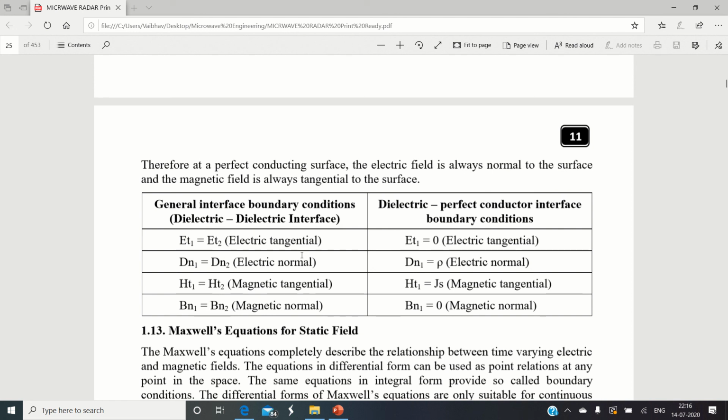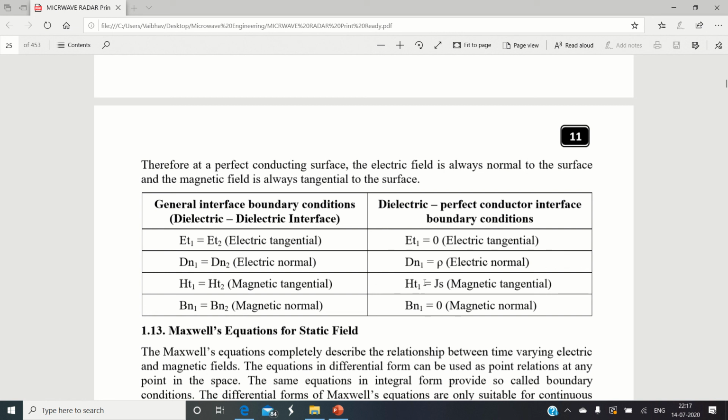Now, when I replace the second medium with a perfect conductor, that means the first medium is a dielectric and the second medium is a pure conductor, at that time the equations of boundary condition get modified, and these are given over here. The tangential component of the electric field is 0 in the second medium. The electric flux density normal component is going to contain the surface charge.